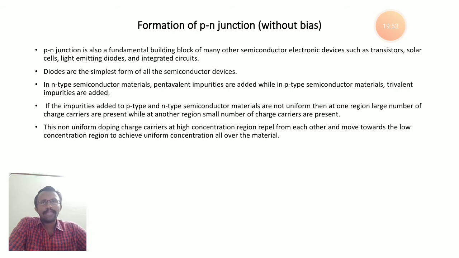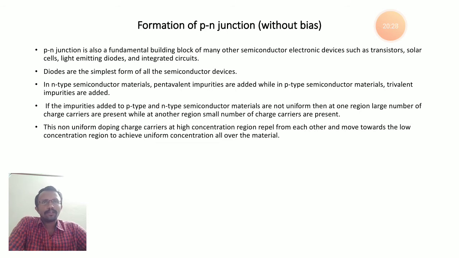When impurity is added to p-type and n-type semiconductor material, the concentration of charge carriers is not uniform in both. When you add pentavalent impurity to the intrinsic semiconductor, the electron concentration is more. When we add trivalent impurity, we form p-type semiconductor, where the hole concentration is very high.